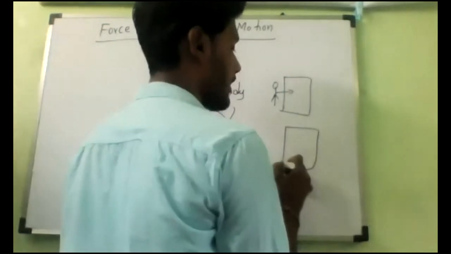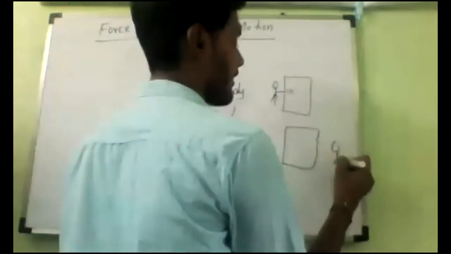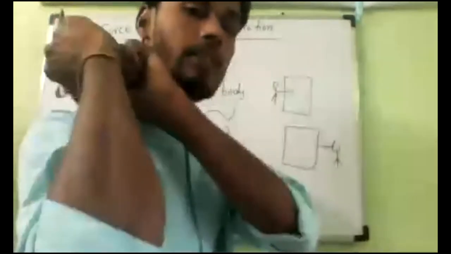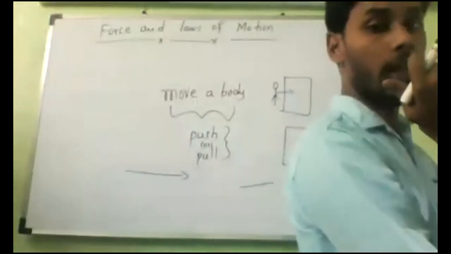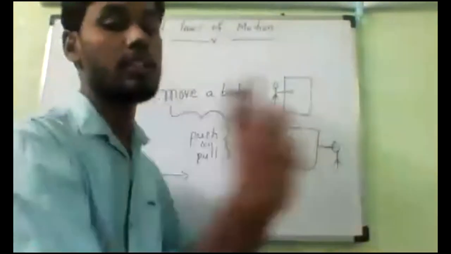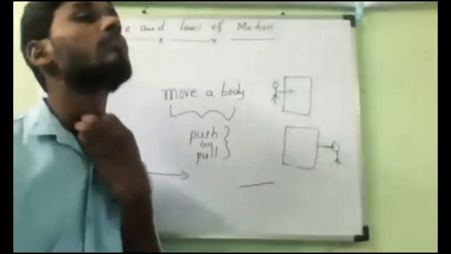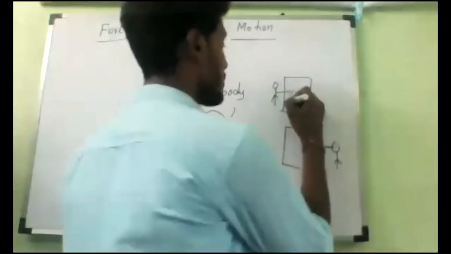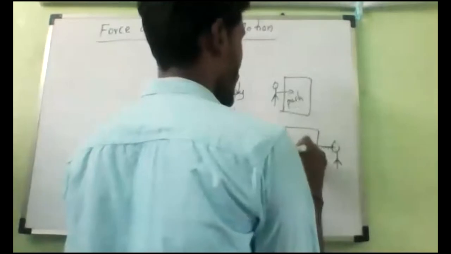Now, same object. What is the meaning of pulling? Pulling means I will stand in front with the help of some rope and try to pull it like this. That is pulling. If I do it like this, that is called pushing. So this is called push and this is called pull.